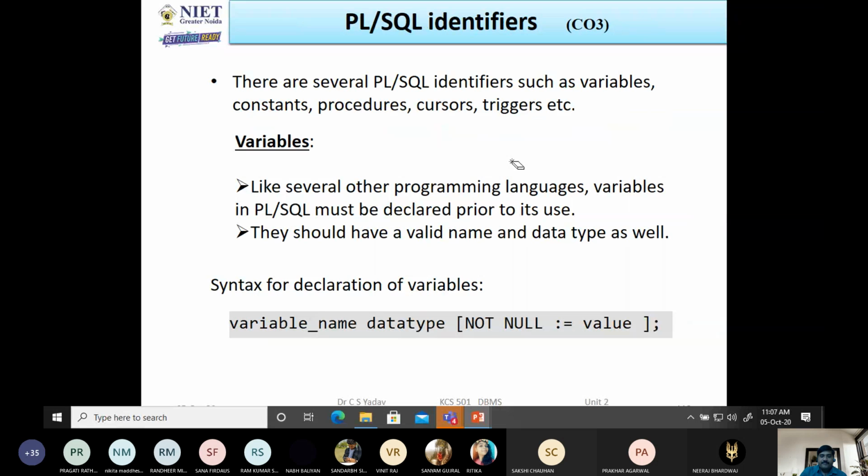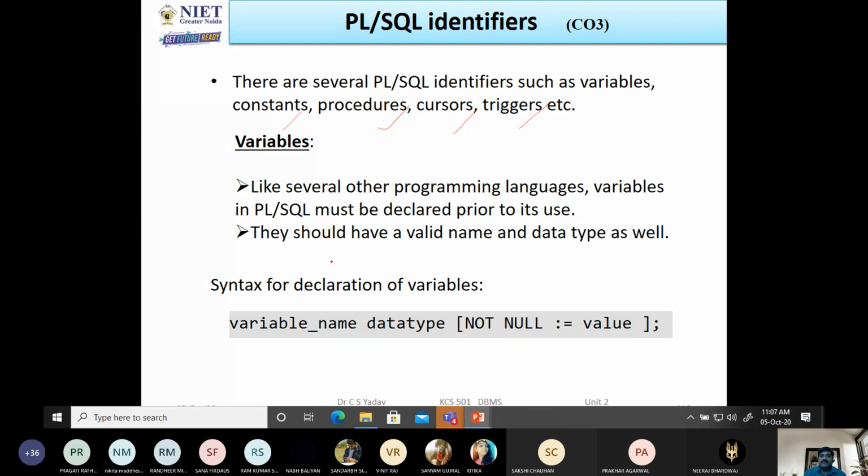Okay. Now see here, there are several PL/SQL identifiers such as variables, constants, procedures, cursors, triggers. Variables, as you all know, represent memory locations, and at that location we store the value. Variables in PL/SQL must be declared prior to their use, in the declaration section. They should have a valid name and data type.